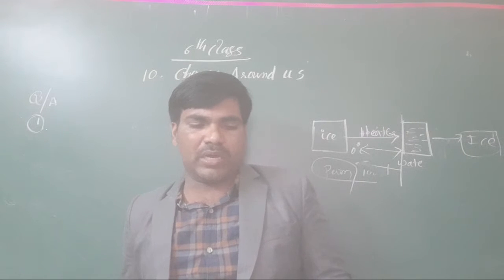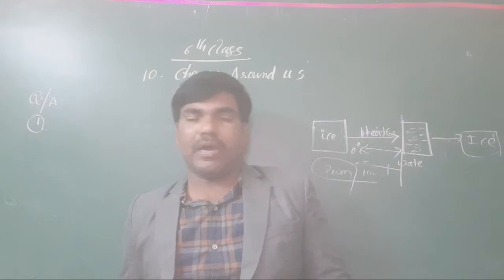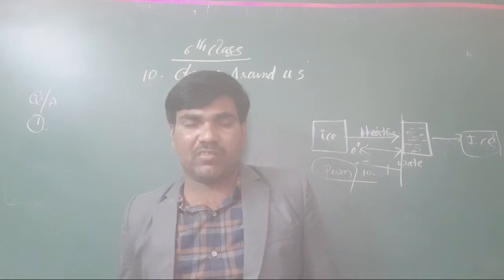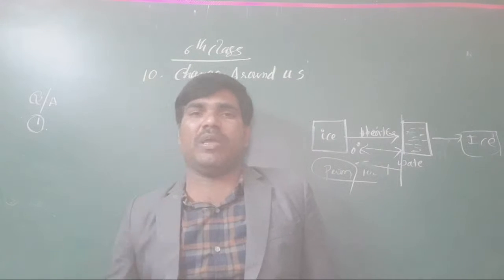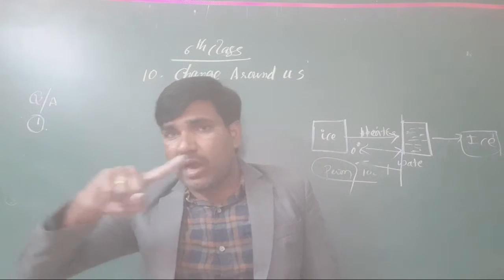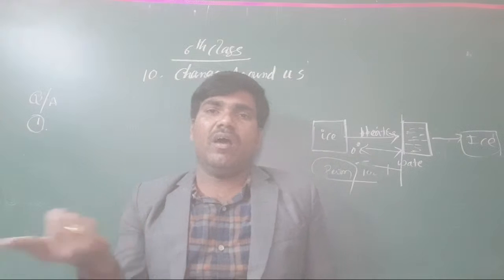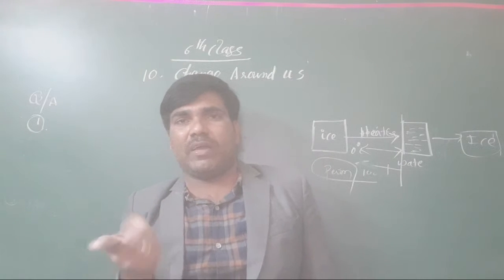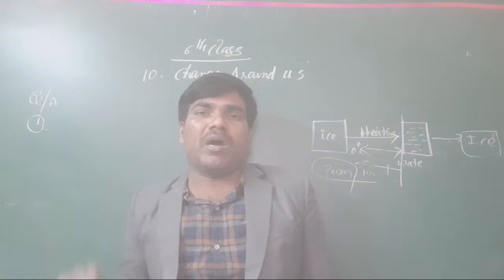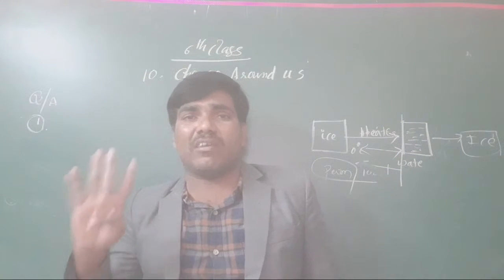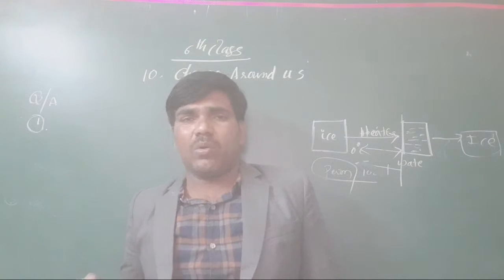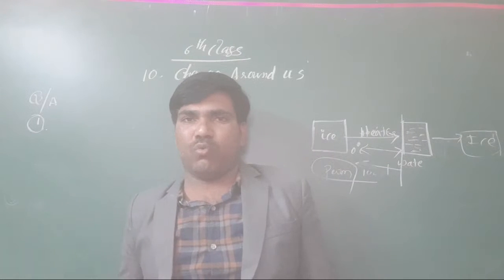Now come to here, how do you know that rusting of iron is a change? Yeah, there are mainly three things. One, the color changes. The first thing is the iron color changes. There is one layer formed on it. These are the indicators of the rusting of iron. It also loses weight.